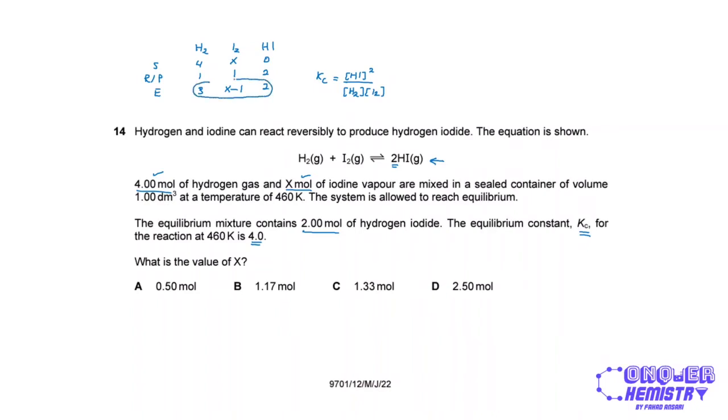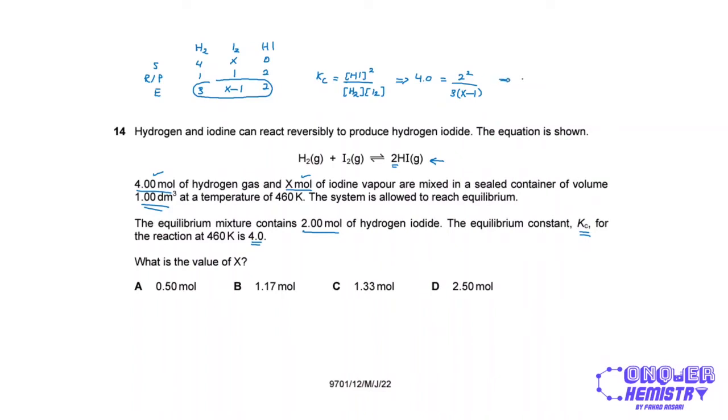The reason is the volume of the sealed container was 1 cubic decimeter. So if I divide the equilibrium moles by 1, I'll have the same value, but the units will be different. I'll have concentration instead. So Kc is 4.0. This is equal to HI, so that is 2 squared, divided by H2, which is 3, and iodine, which is X minus 1, right? Now I just need to solve this equation.